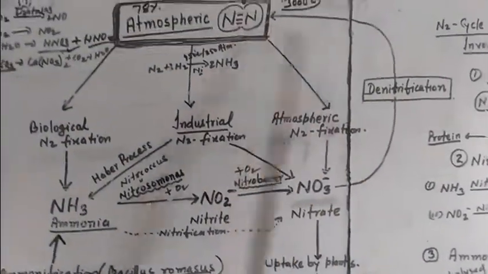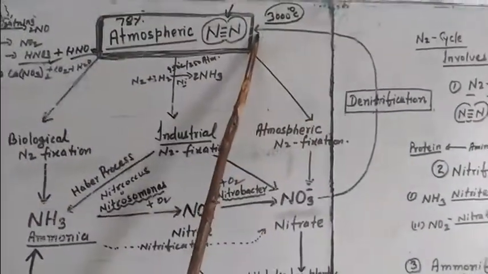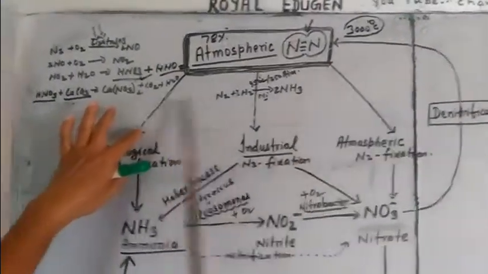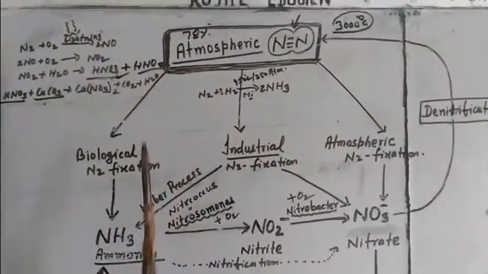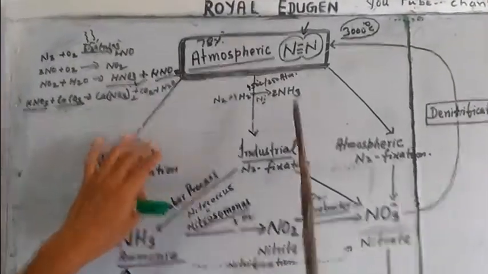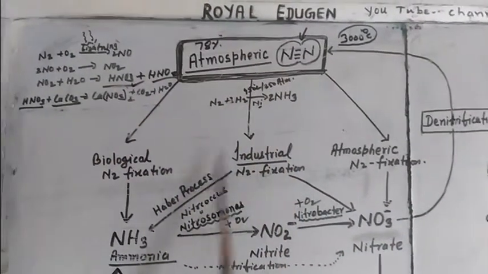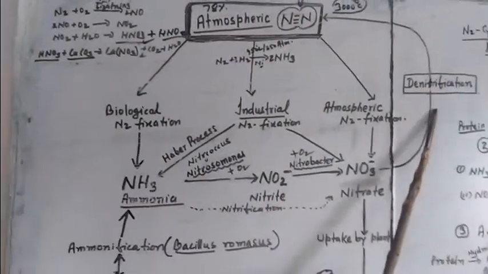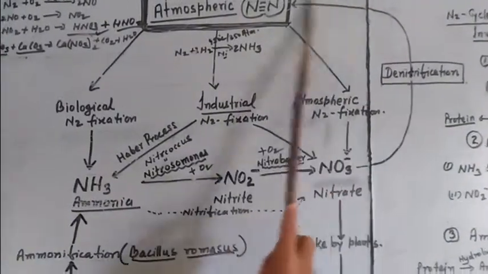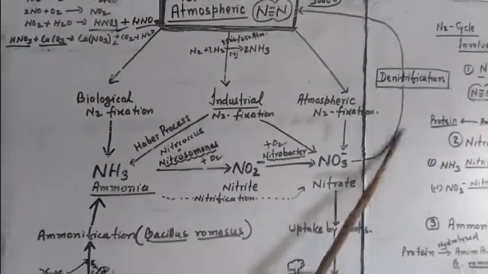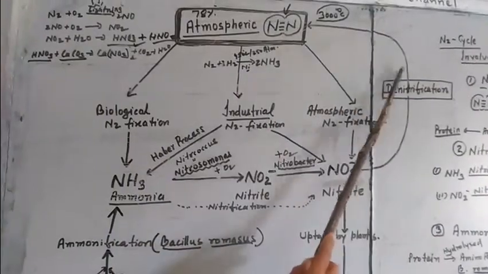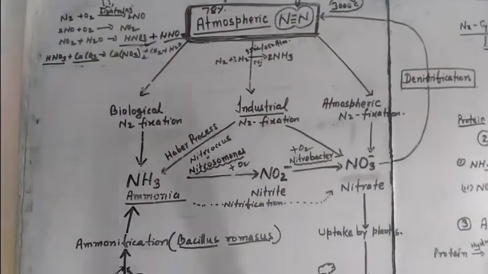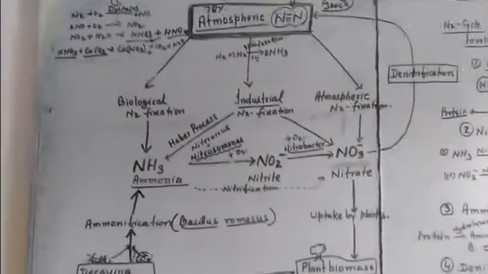That process is called denitrification. So these other three are processes of N2 fixation, returning nitrogen from the atmosphere to soil, and this is the only process, denitrification, where nitrogen is returned to the atmosphere. So in this way, cyclic movement of nitrogen is always taking place.